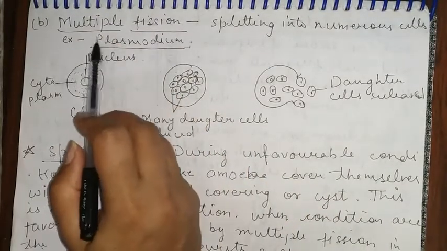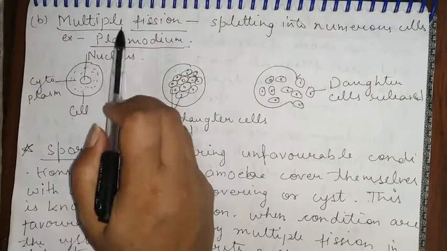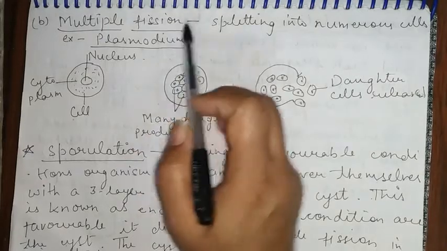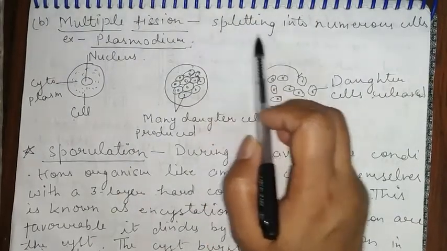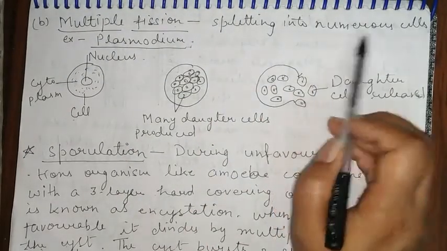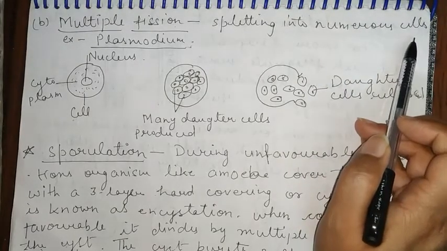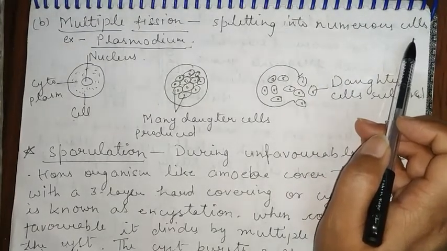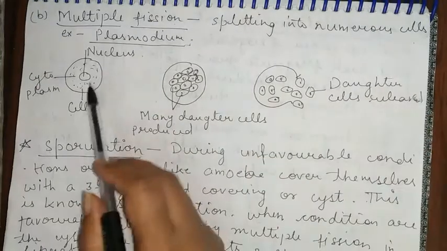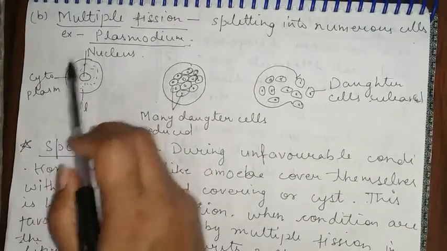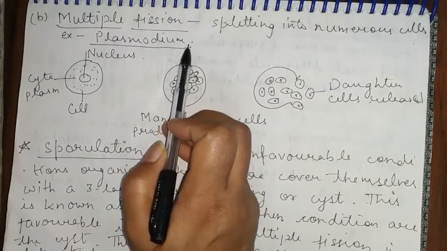Now, the second part of fission is multiple fission. The splitting of a parent cell into numerous daughter cells, each of which grows to an adult, is called multiple fission. Example, plasmodium.